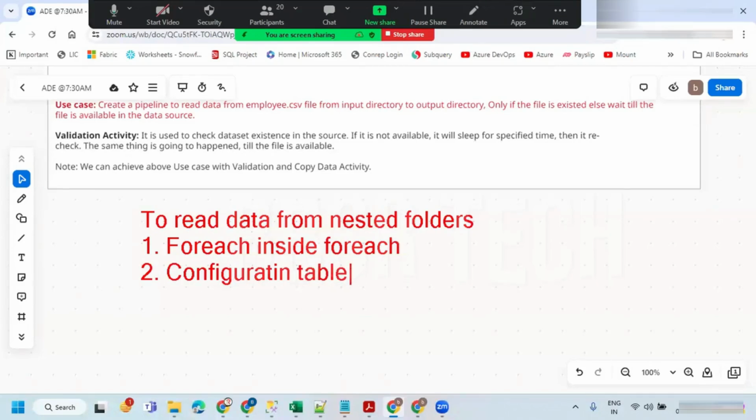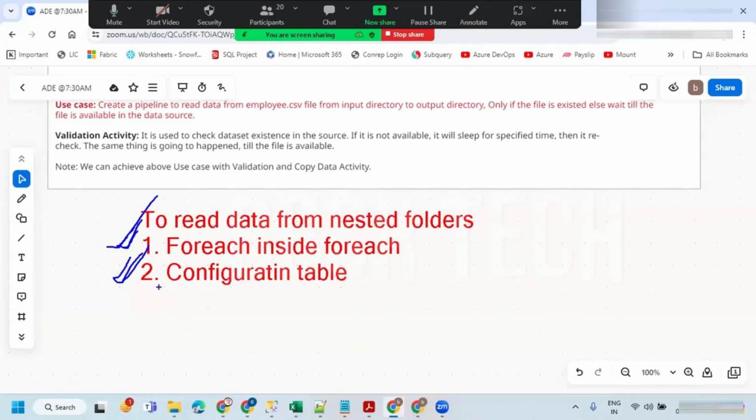Because we don't know how many iterations, how many subfolders will be there, with the first approach we are not sure about how many subfolders there are. Because of that reason, it is not recommended. With the configuration table, you can specify the number of folders you have.